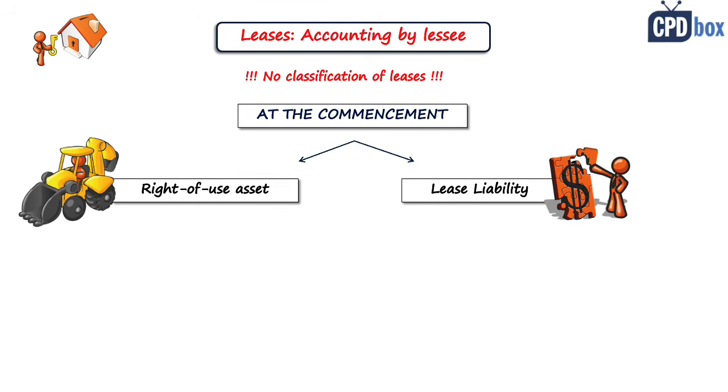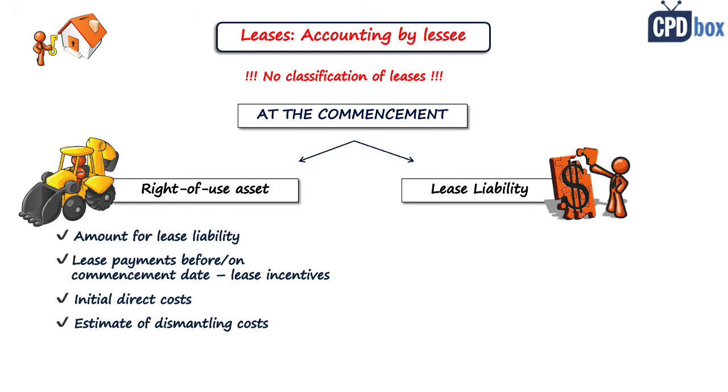So here you can see that even when the lease is operating, according to previous definitions, lessee always recognizes some asset. And that's a huge change because before, lessee recognized all payments under operating leases straight in profit or loss. The right-of-use asset shall be equal to the lease liability, and we'll show how to measure it in a minute. And then you should add a few other items that you can see here on the screen.